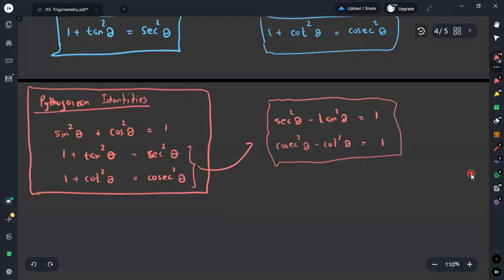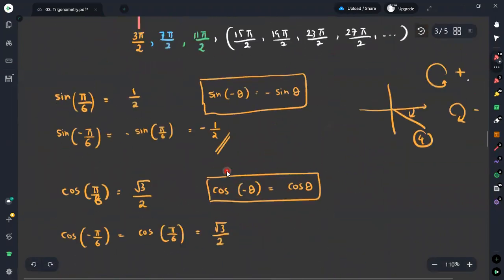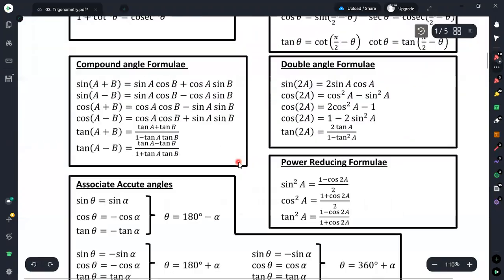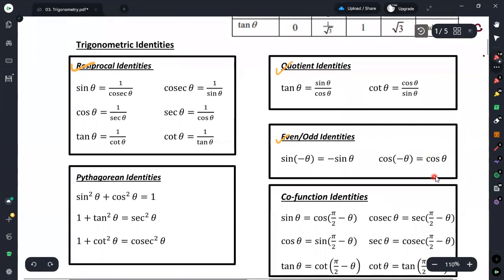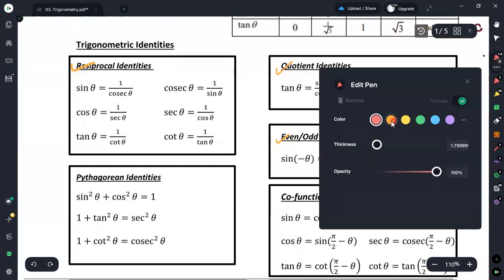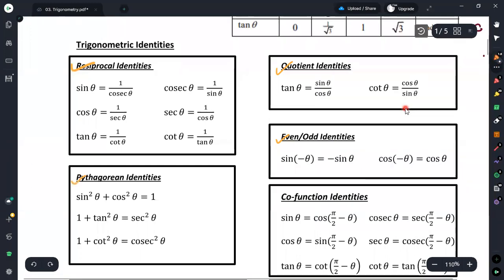Using these two equations, we can move the one to the right hand side and make such alterations. Therefore, this is how we obtain the Pythagorean identities. Now we have finished the discussion of the Pythagorean identities.